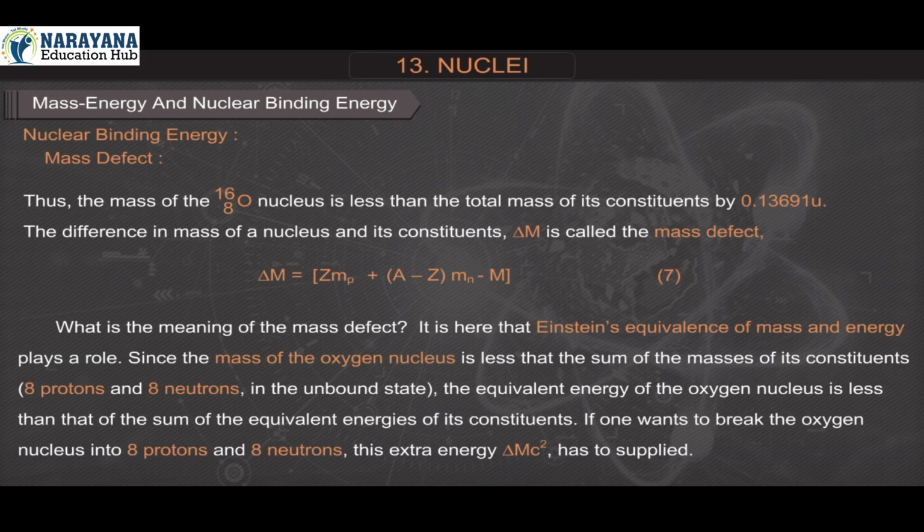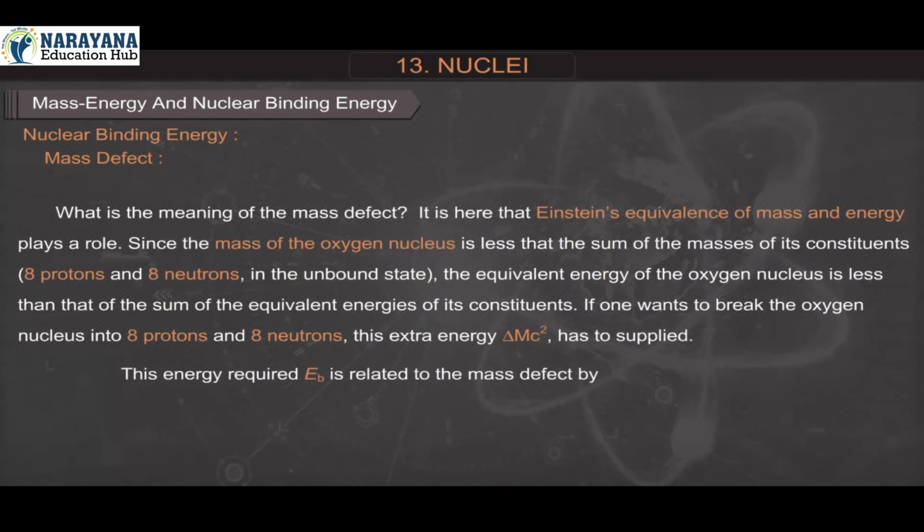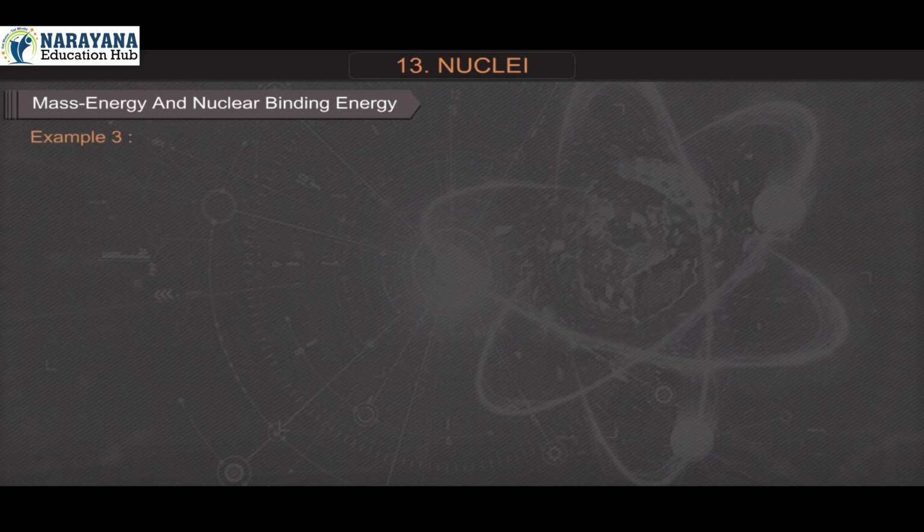If one wants to break the oxygen nucleus into 8 protons and 8 neutrons, this extra energy delta m c squared has to be supplied. This energy required, EB, is related to the mass defect by EB is equal to delta m c squared. Equation 8. Example 3.